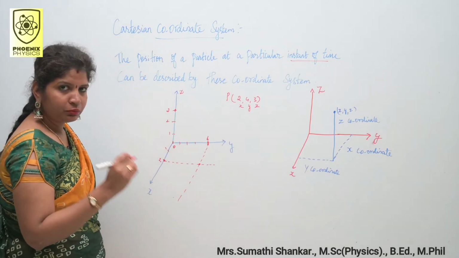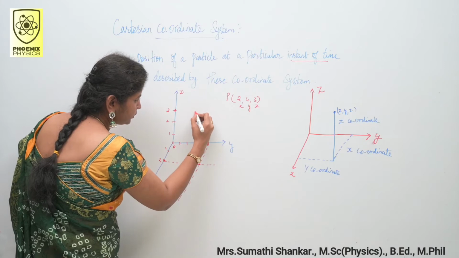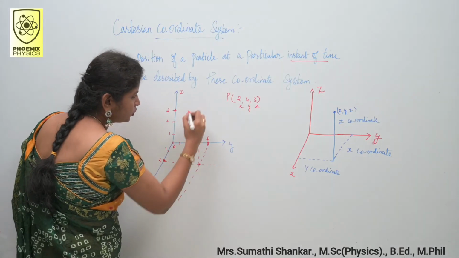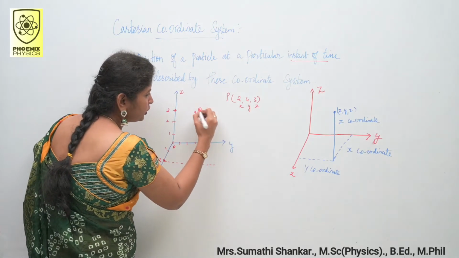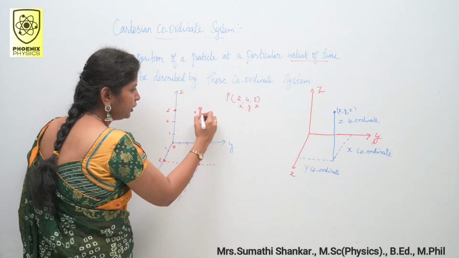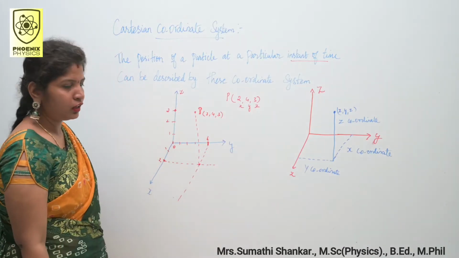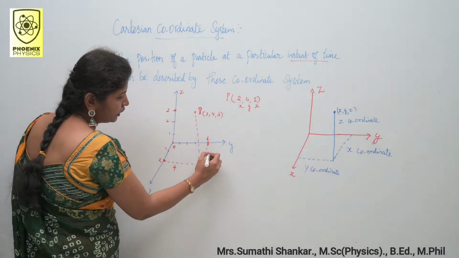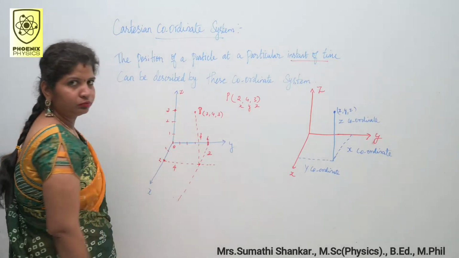Okay. From this point, draw one parallel line to z axis like this. So this will be our position of the object. Okay. Say the position will be P and mark this as 2, 4, 3. Okay. So 2, 4, 3 means this is 4 and this is 2 and this will be 3.